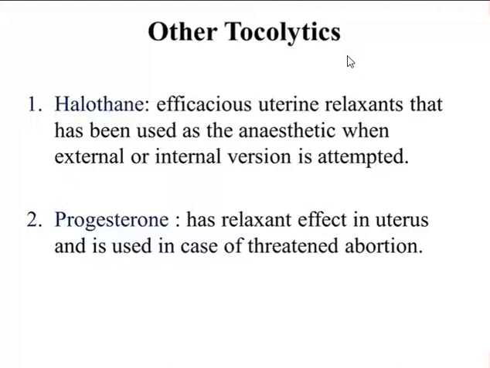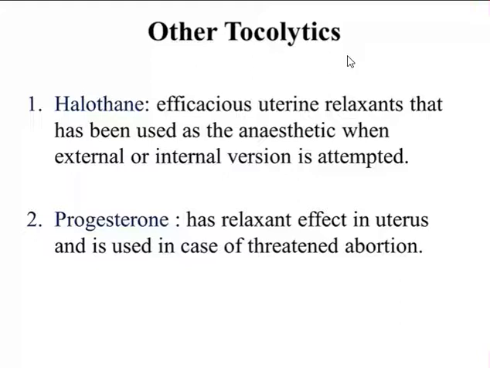When you examine a pregnant lady, you want to see the presentation of the baby, whether the baby is presented with vertex or with breech presentation. If the baby is in breech presentation, we can change the presentation of the baby by giving halothane. When halothane is given, it will cause the relaxation of the uterus, so that it is